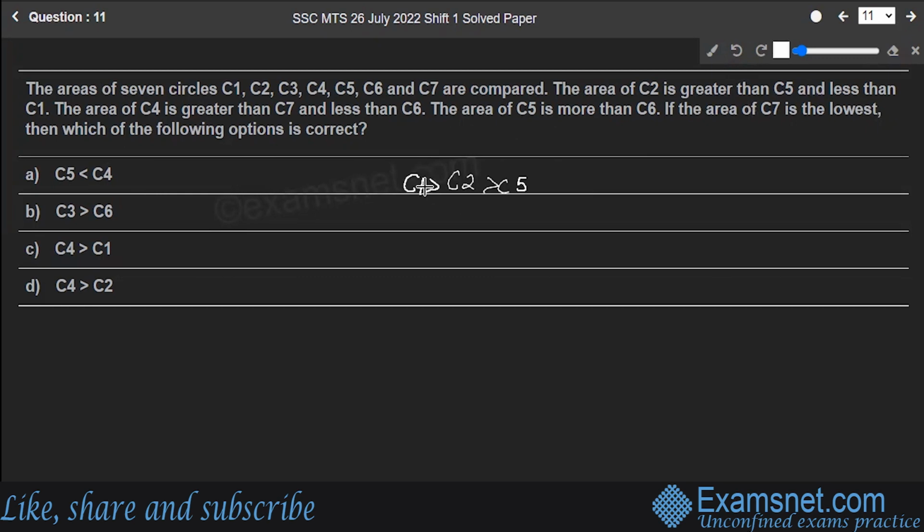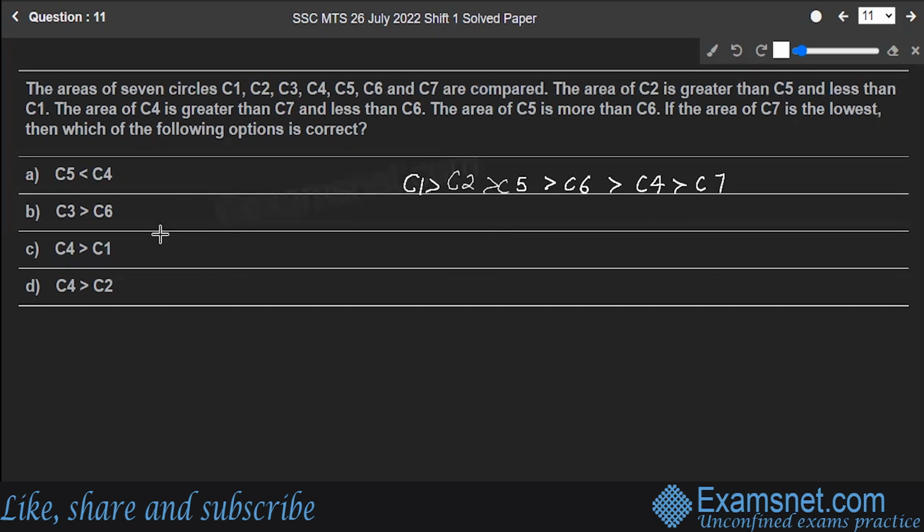Next, area of C5 is more than C6. Area of C4 is less than C6. So that means C4 will come here. Right? Next, area of C4 is greater than C7. Now I think we have compared all. C1, C2. Okay, C3 is still left. Yes, we are not given any data for C3. Let's skip it because we are not provided with any data about C3.